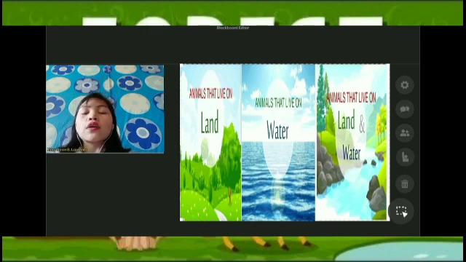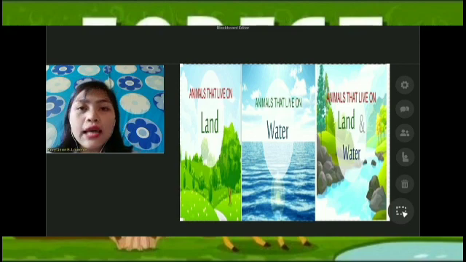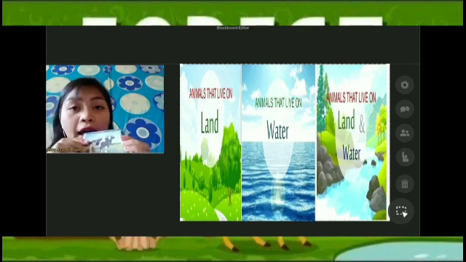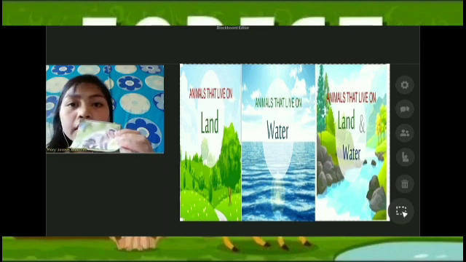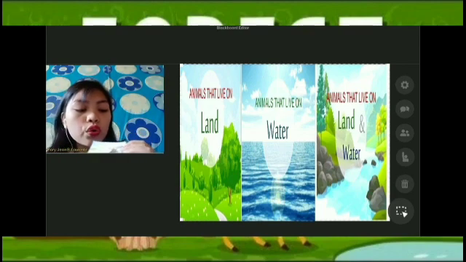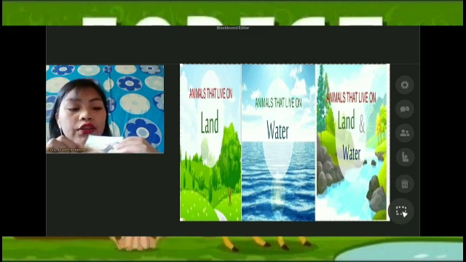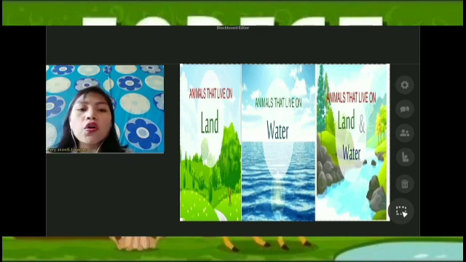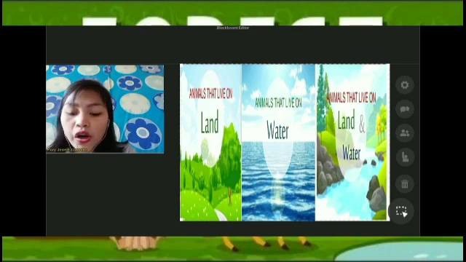So now, what animals live on the land? Here, a cow, a monkey, a bear, a kangaroo, a deer, a lion, a chicken. How about the animals that live on the water?